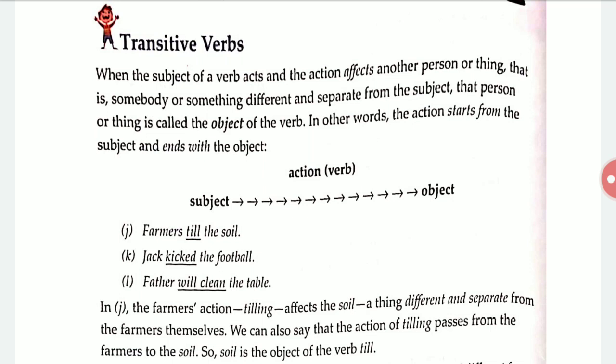It is tilling the soil, which means the action started from the farmers and ended at the soil. Jack kicked the football. What did Jack do? He started an action of kicking, and he kicked the football. The action done by Jack reached the football. That is called the object of a verb.